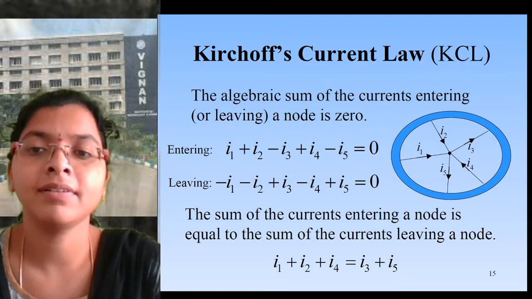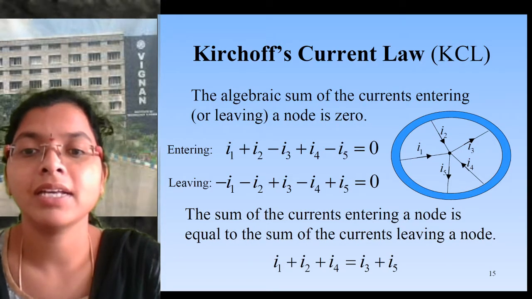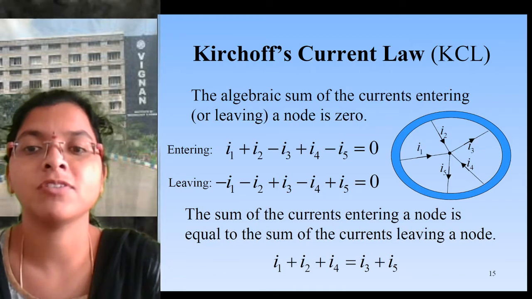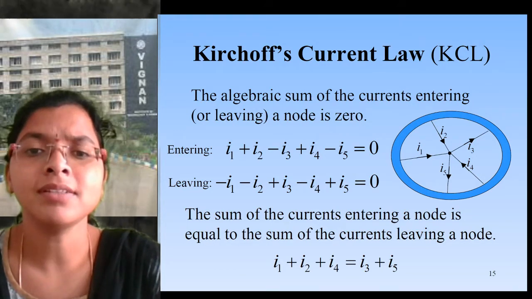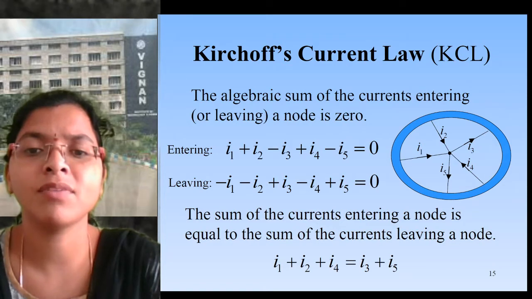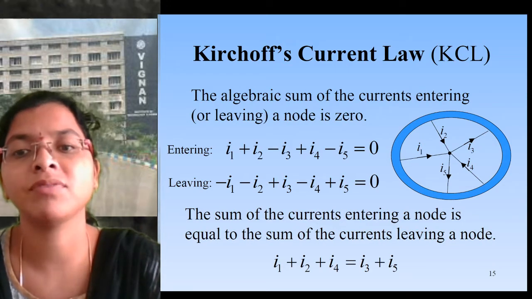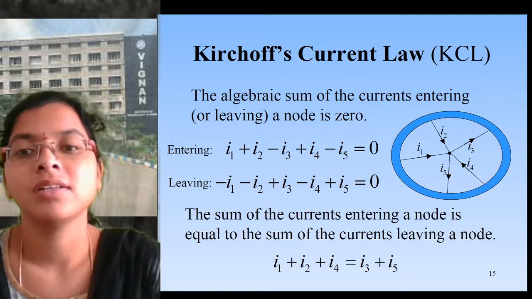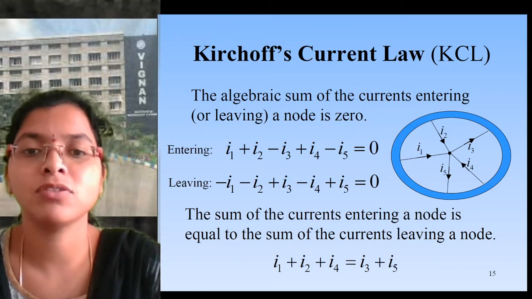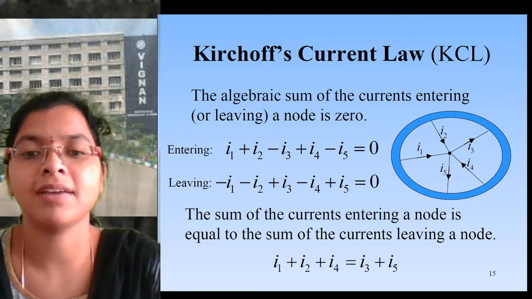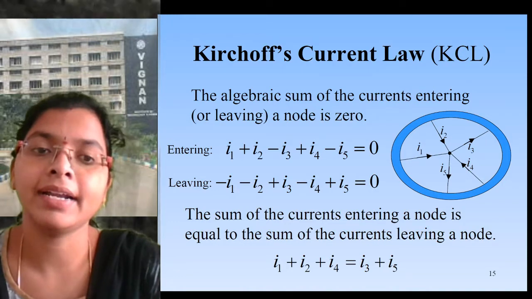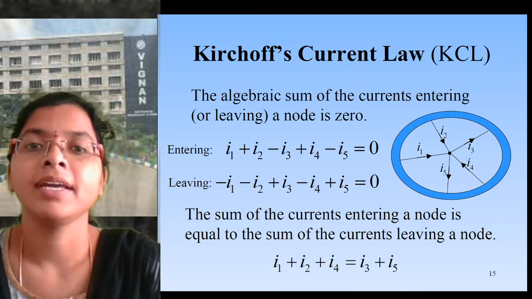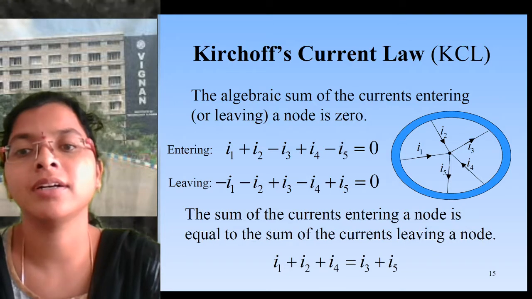If we take leaving as positive and entering as negative, which is the opposite of the previous convention, it becomes minus I1 minus I2 plus I3 minus I4 plus I5 equals 0. For both equations we get the same result: the sum of the currents entering a node is equal to the sum of the currents leaving the node. If we simplify, we get I1 plus I2 plus I4 equals I3 plus I5. So we get the same result either way, but you should take the opposite signs consistently: if entering is positive, leaving should be negative.